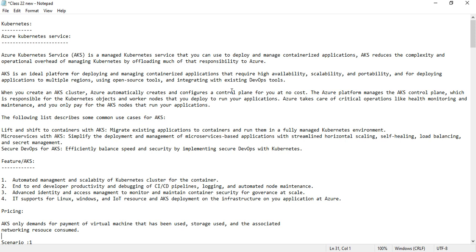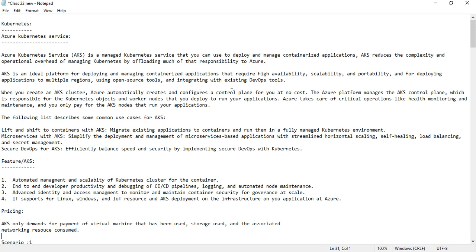Suppose I am accessing an application from another region, there will be a slight delay in the response. To avoid that, if I deploy in each and every region where I am running the business, whoever the users are in that particular region will be connected to the application in the same region only. Then there will be no speed or access issues.